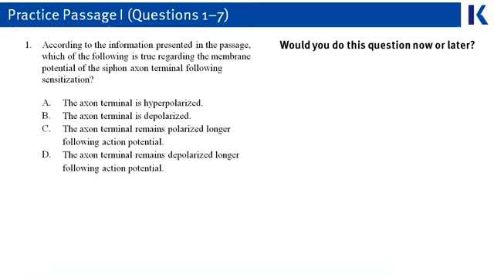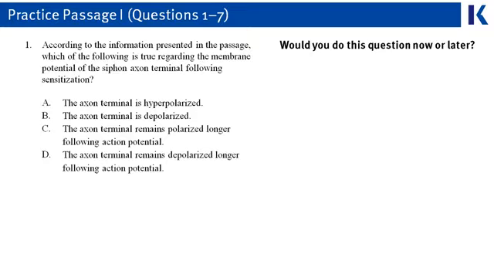Notice that there's space in your book to write down whether or not you would choose to do this question now or later. I'll show you the process of making some of these question triaging decisions, but make sure you also write down your own decision about triaging that specific question. In fact, go ahead and take about a minute or so right now, look at each of the 4 questions, and make your own triage decision, and then write that decision in your book.